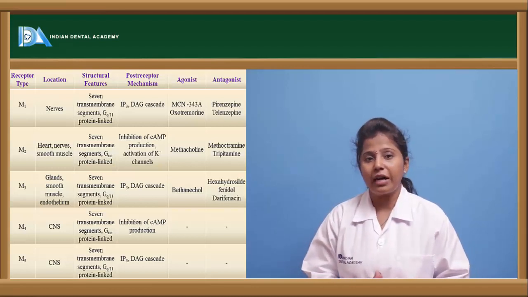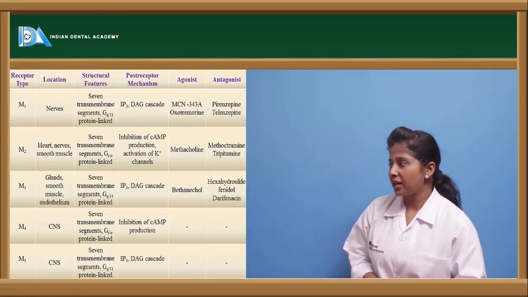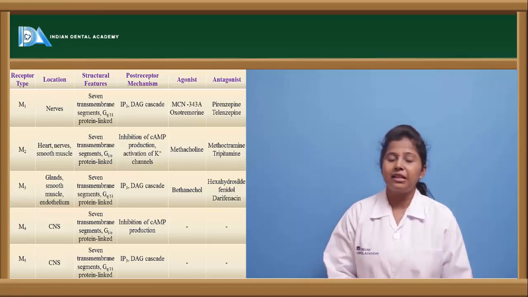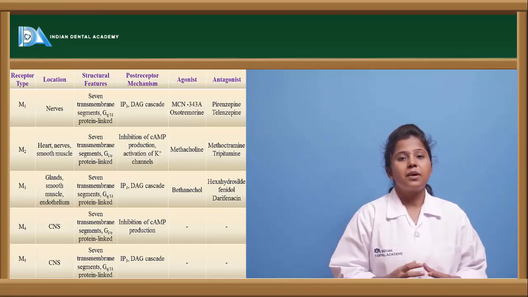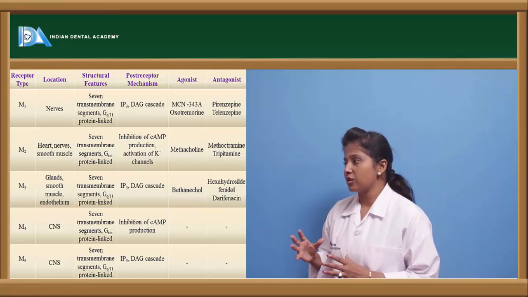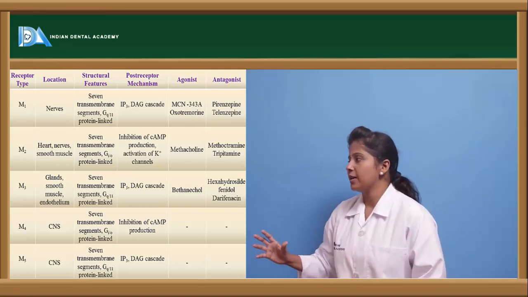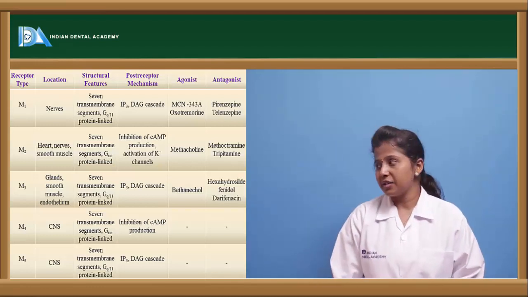So here M1 type of receptors show their actions with the help of the mechanism of IP3 and DAG cascade, and the agonists of this M1 receptor are oxotremorine and McN-A-343. This is a chemical compound which is not named yet, but it is shown to have an M1 muscarinic agonist effect. The antagonists of M1 receptors are pirenzepine and telenzepine.